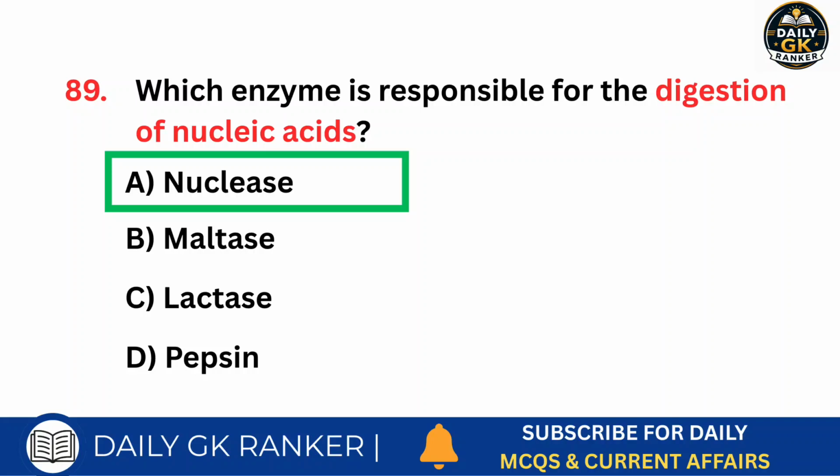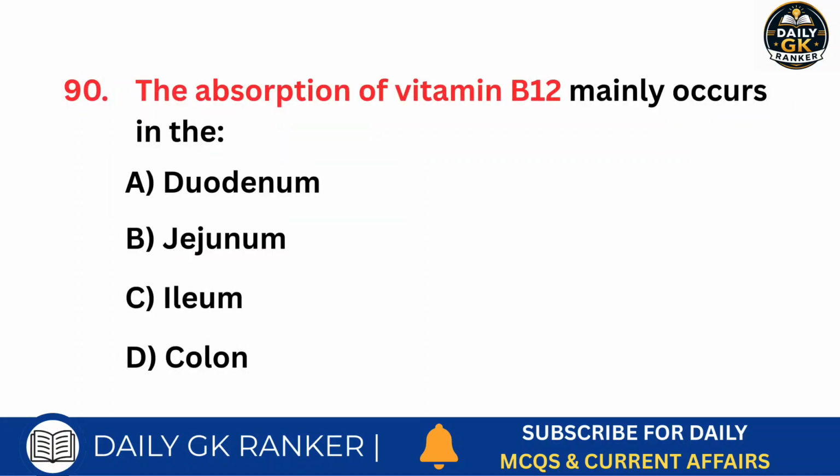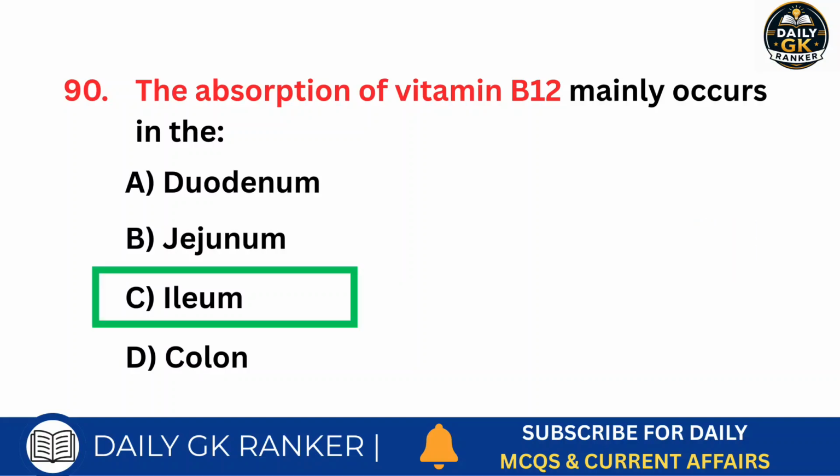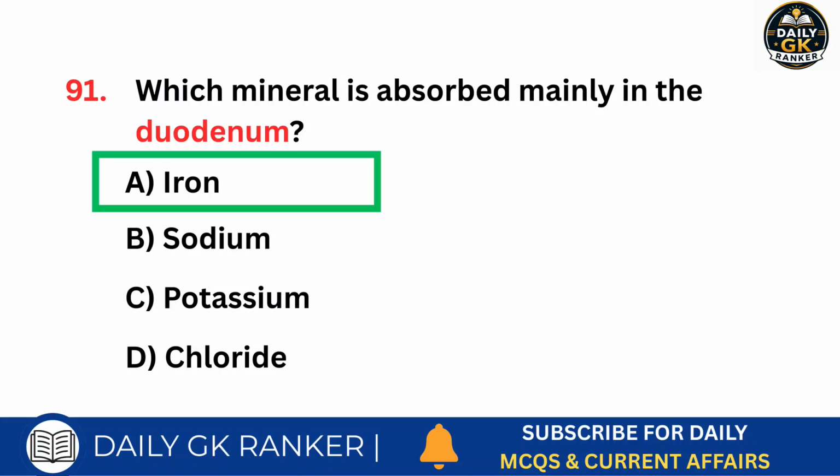Answer is nuclease. The absorption of vitamin B12 mainly occurs in the. Answer is ileum. Which mineral is absorbed mainly in the duodenum? Answer is iron.